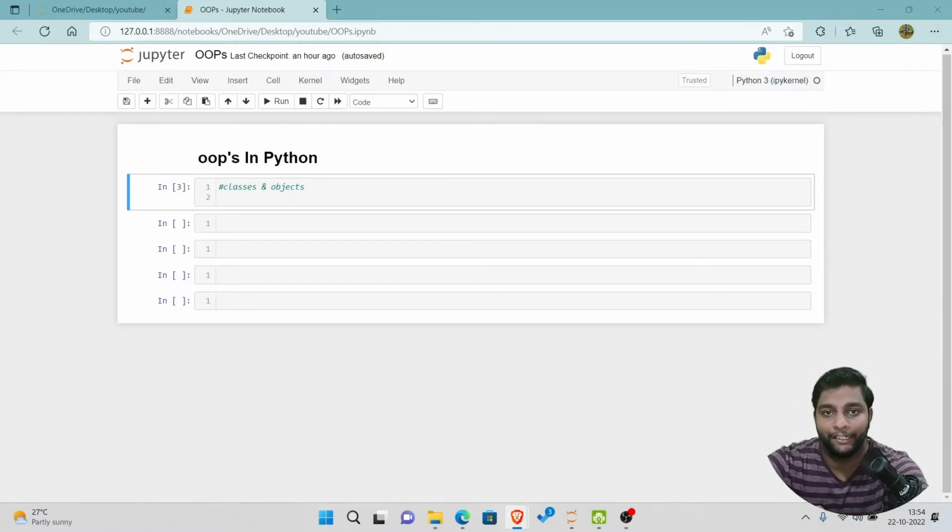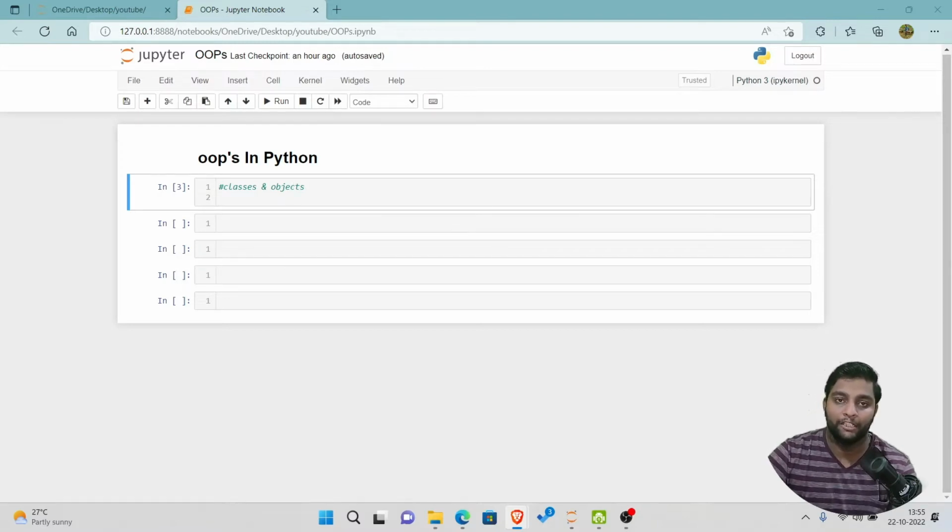Firstly, in OOPS there are some fundamentals you should know: class, object, inheritance, polymorphism, data encapsulation and data abstraction. Don't worry, we'll discuss each and everything in detail, and the definitions and the code examples will be in an article, and that article link will be in this video description. So let's start today's topic. Today we are going to discuss classes and objects.